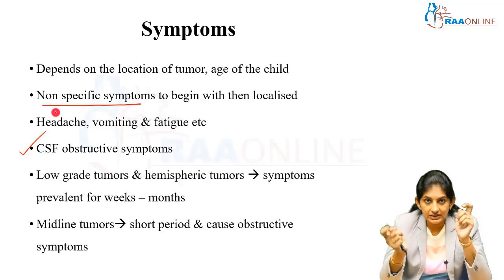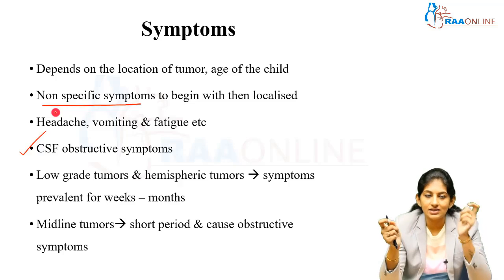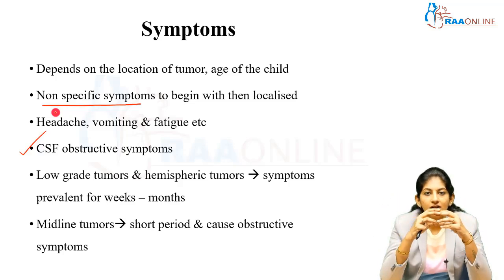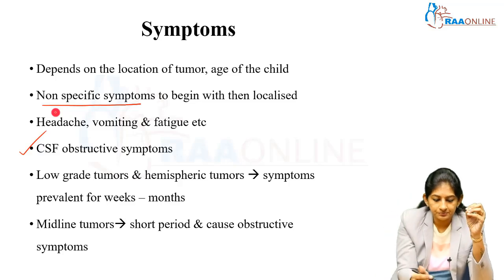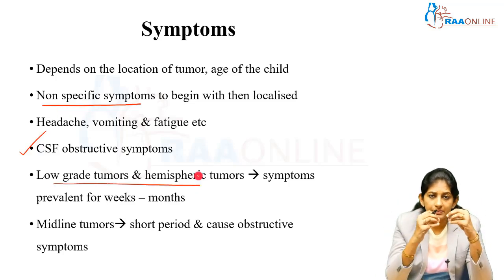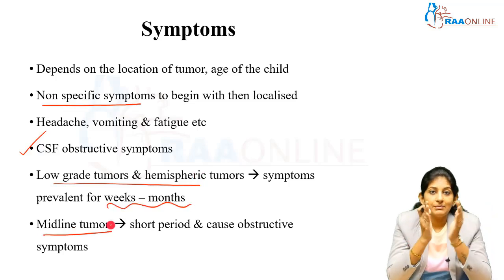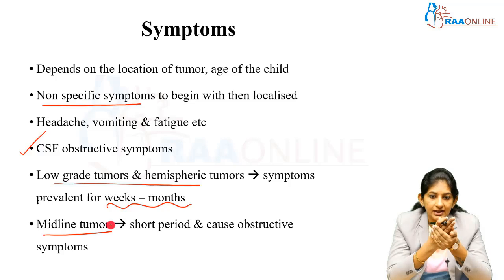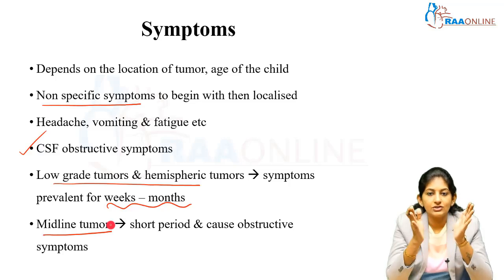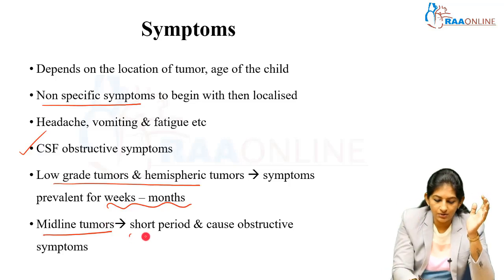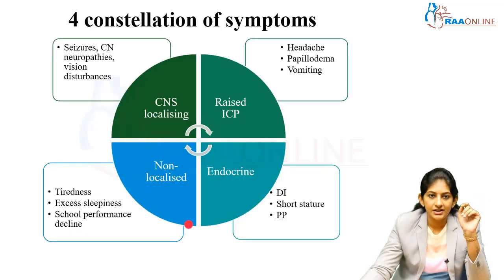Such subtle symptoms or signs should never be missed. Just remember, if it is in the hemisphere or a very low grade tumor, the symptoms are going to be present for weeks or months. If it is a midline tumor, it is going to be a short period. It is going to cause obstructive symptoms, vision disturbances, squint, etc. So short period of symptoms if it is a midline tumor.